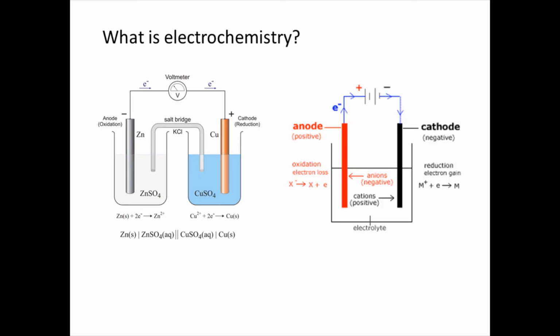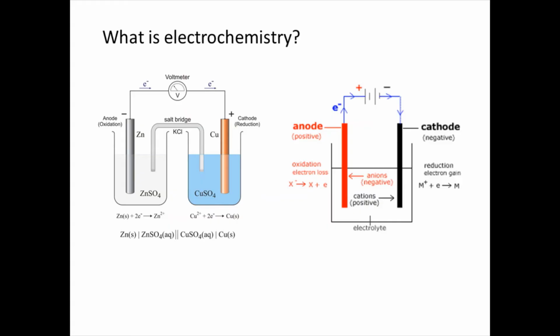In the first diagram on the left hand side, you find two beakers. One of the beakers is filled with aqueous zinc sulfate solution in which a zinc rod is immersed, and the other beaker is filled with aqueous copper sulfate solution where a copper rod is placed. To make you understand in a better way, I have taken this example because aqueous zinc sulfate is colorless, aqueous copper sulfate is blue in color, the copper rod always appears brown in color, and the zinc rod is gray in color.